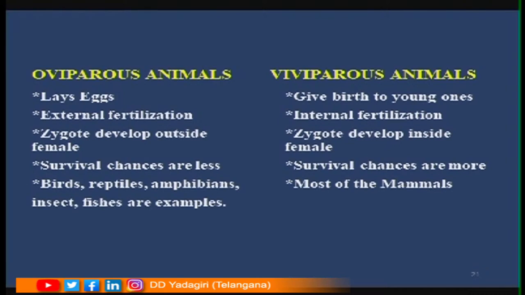Survival chances are less in case of oviparous animals, whereas survival chances are more in case of viviparous animals. Birds, reptiles, amphibians, insects, fishes undergo reproduction where they will be laying eggs, that is why they are called oviparous animals. Whereas most of the mammals, they are viviparous animals which give birth to the young ones. Is it clear, children? Yes.